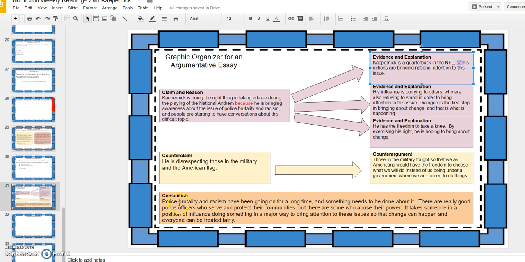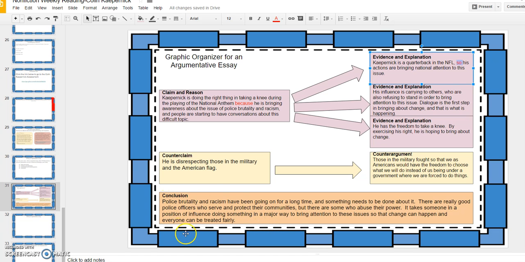And here is my conclusion. My conclusion is going to tie everything together. Police brutality and racism have been going on for a long time, and something needs to be done about it. There are really good police officers who serve and protect their communities, but there are some who abuse their power. It takes someone in a position of influence doing something in a major way to bring attention to these issues so that change can happen and everyone can be treated fairly.